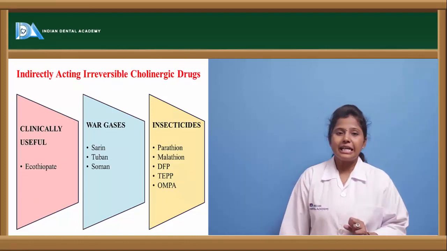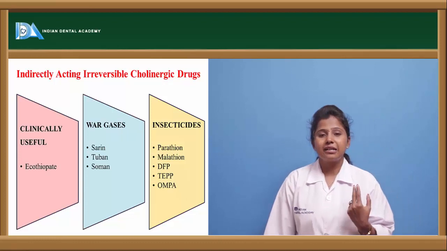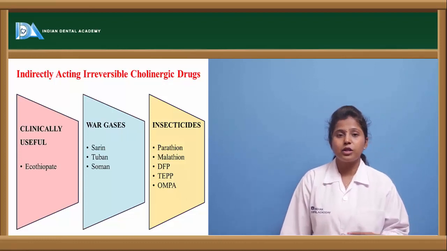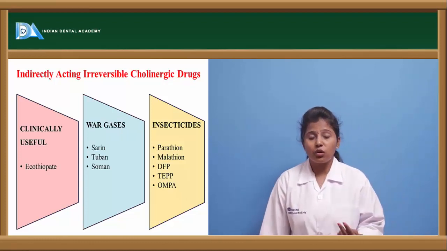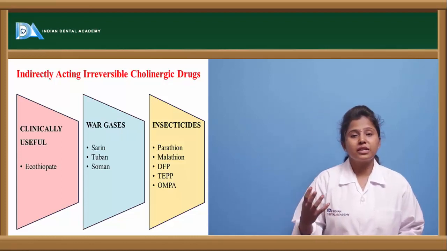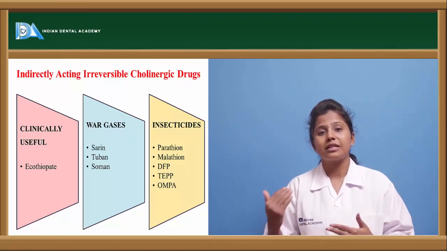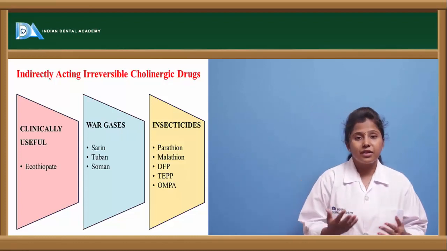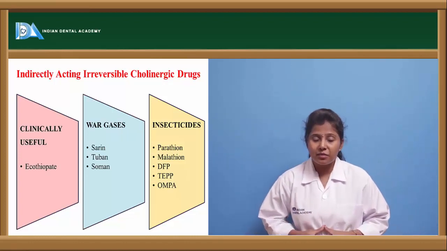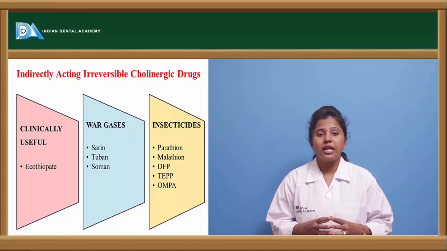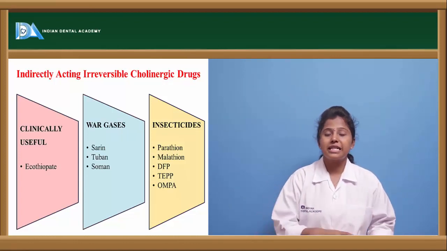Here in indirectly acting drugs, we can see reversible drugs and irreversible drugs. Reversible drugs are those where the action at the receptors can be reversed again. But there are irreversible drugs which do not allow the receptor to show its action again.